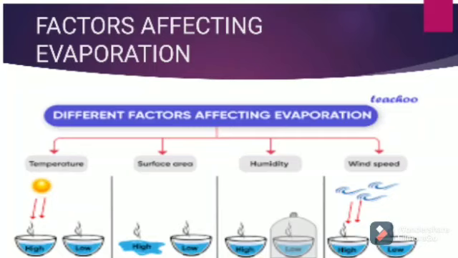Humidity. Evaporation decreases with increase in humidity and increases with decrease in humidity present in air. This means rate of evaporation is inversely proportional to the humidity present in air. Wind. Evaporation increases with the increase in wind speed and decreases with decrease in wind speed. This means rate of evaporation is directly proportional to the speed of wind.